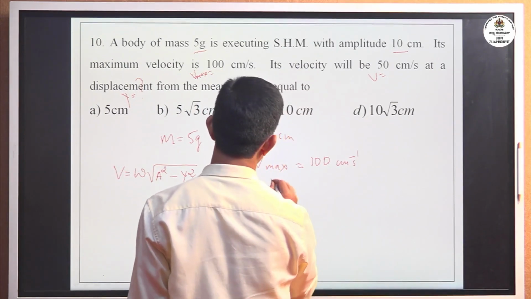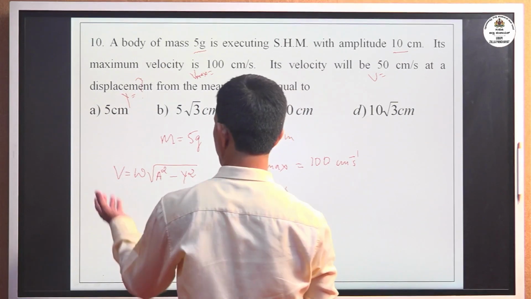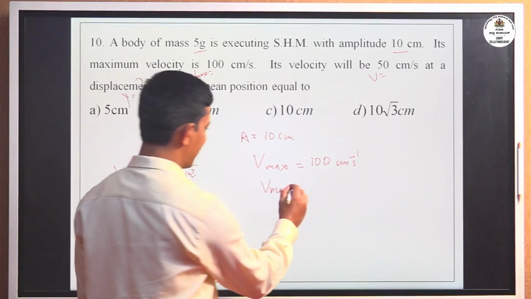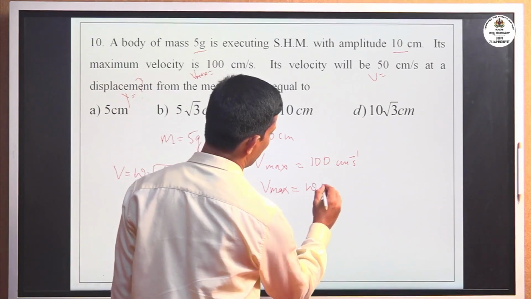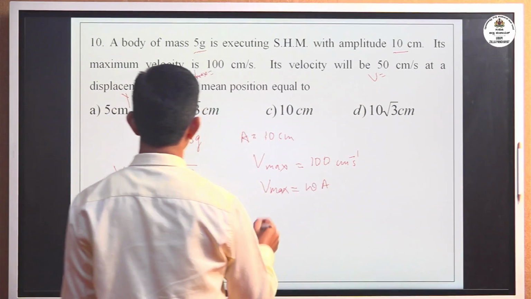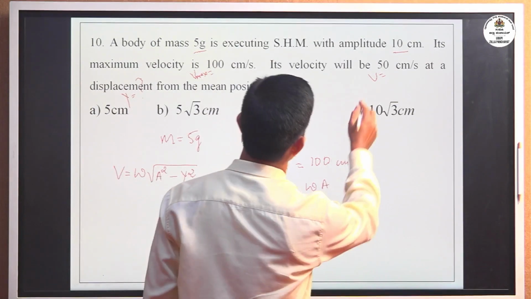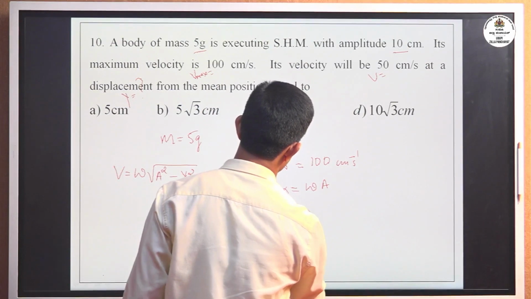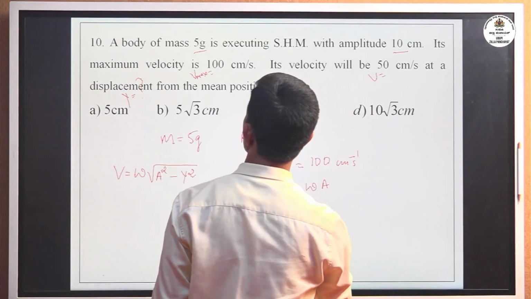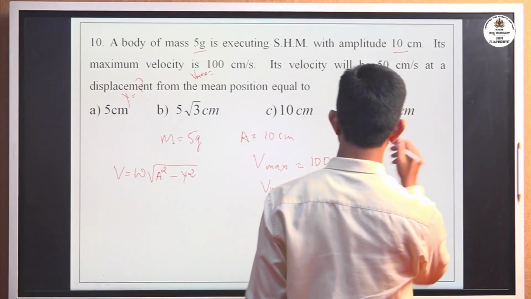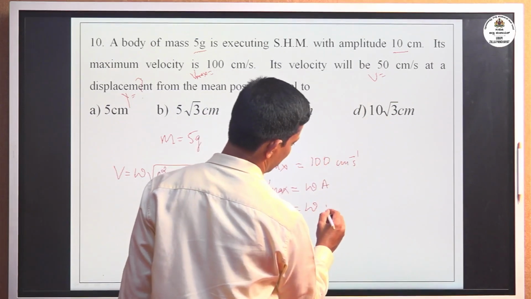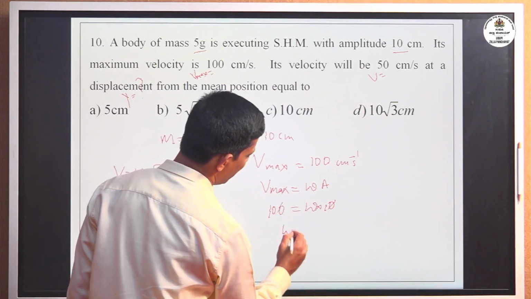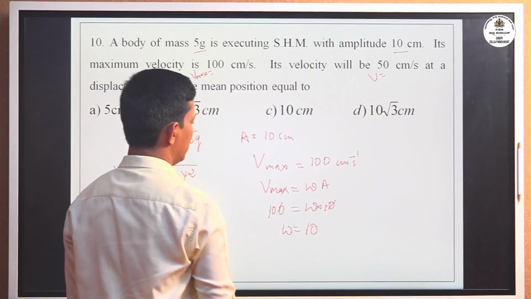For V maximum, y equals 0, so V maximum is omega a. Substituting V maximum 100 and a equal to 10 centimeter, 10 into 10, the 0 gets cancelled, so omega is 10.